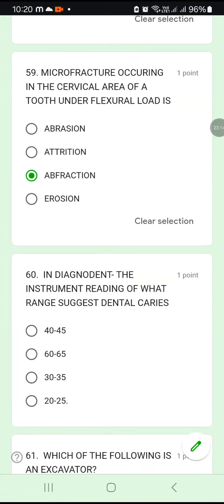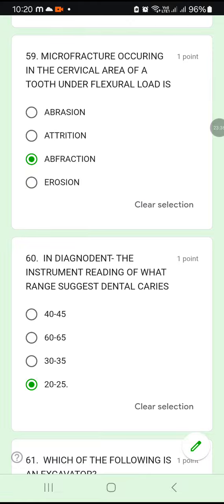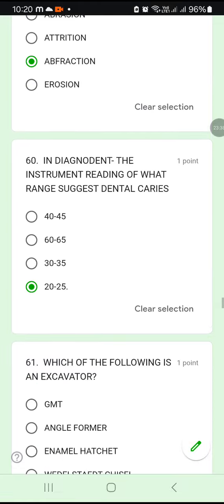Okay. Coming on to question number 60. In a DIAGNOdent, the instrument reading of what range will suggest a dental caries? You're using a DIAGNOdent to identify the dental caries. So what reading will tell you that the patient is having dental caries? Okay, 20 to 25. As soon as the reading reaches the range of 20 to 25, you can definitely say the patient is having dental caries regarding the tooth. Okay.